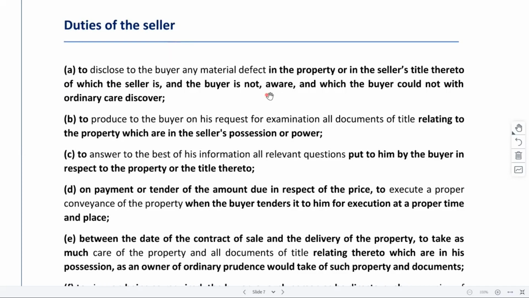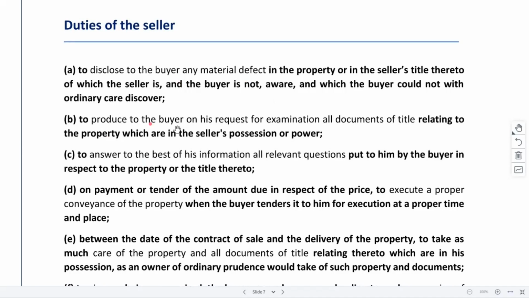Maybe if the property is like a Benami property, and this buyer is someone who does not have that much knowledge. He simply said, okay, fine, title deed you have, I want to buy it, right? In such cases, maybe he will have to tell if there are other defects, might be with regard to his ownership, someone is claiming, right? Like on papers, the property is in his name only, but someone else is also claiming, and there might be a legal dispute regarding it. So those defects he needs to tell the other party with regard to the property.